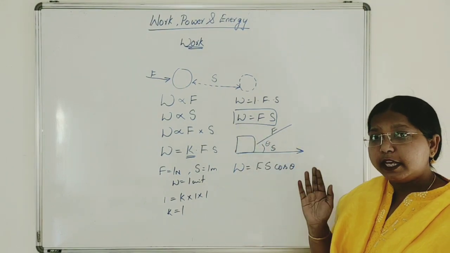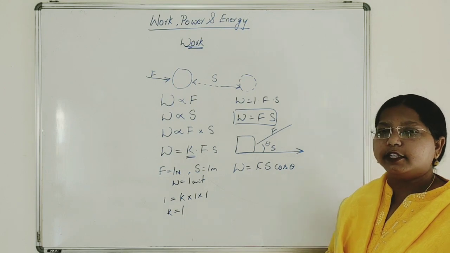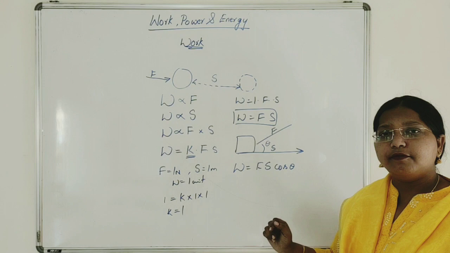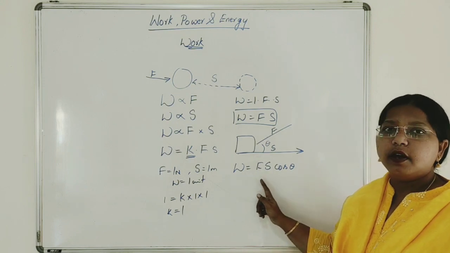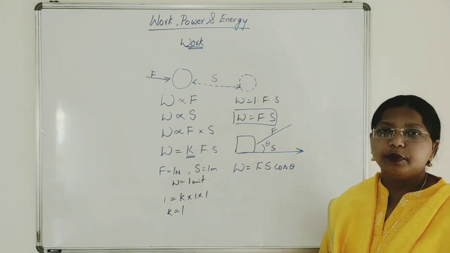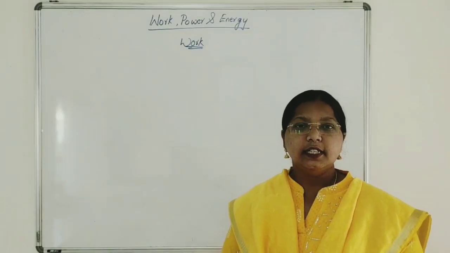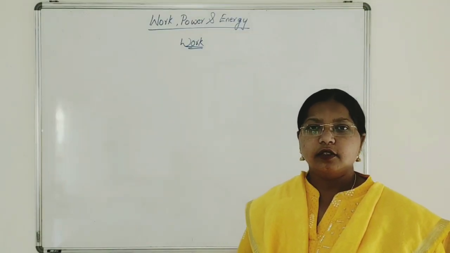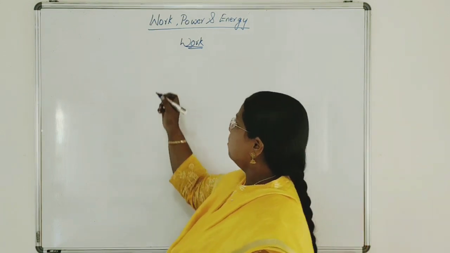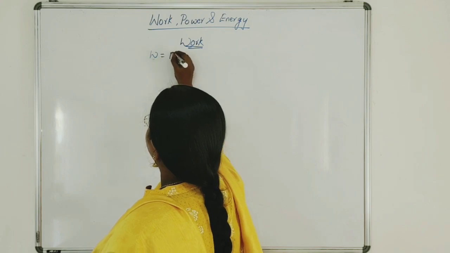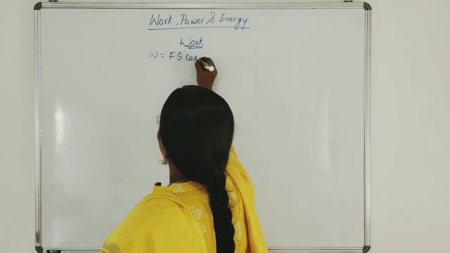If force and displacement are not in the same direction, and they make an angle theta, then work done is calculated by the formula W is equal to Fs cos theta. Hope you understood now. So we got two formulas: W is equal to Fs, or W is equal to Fs cos theta.